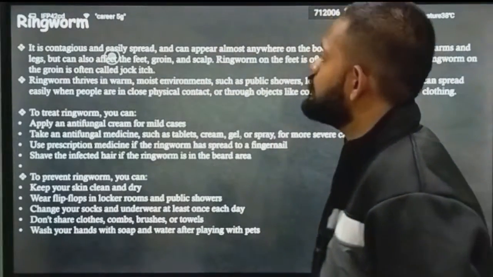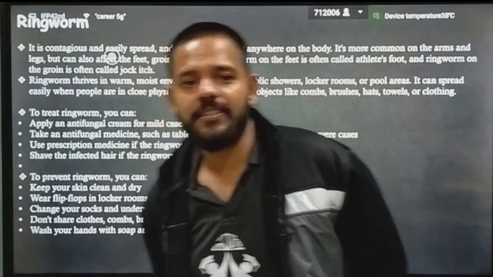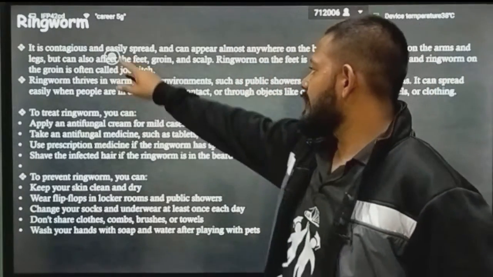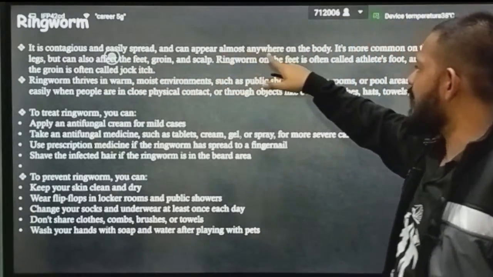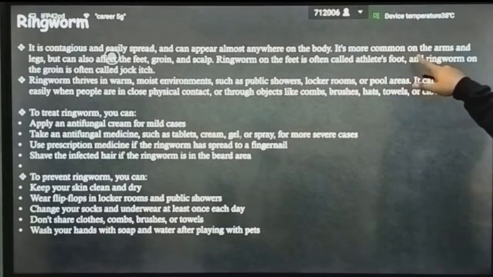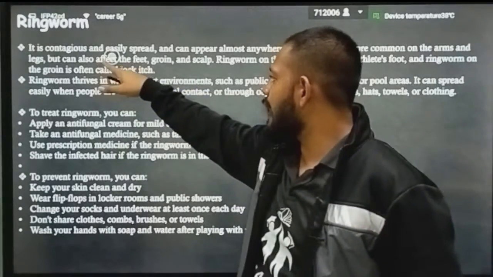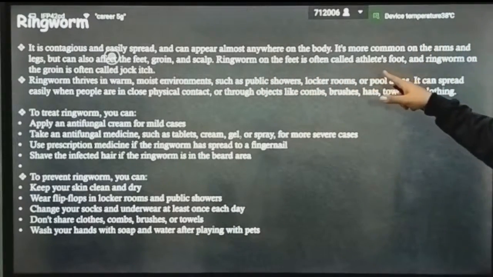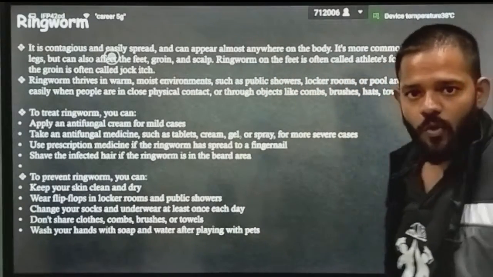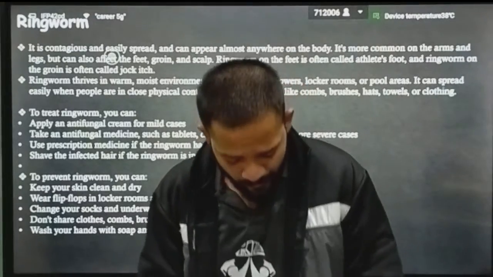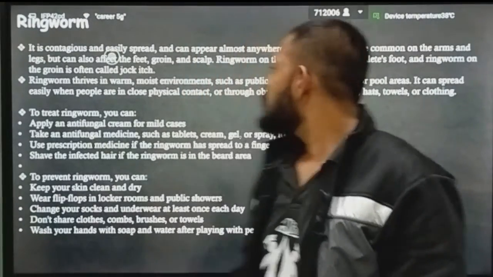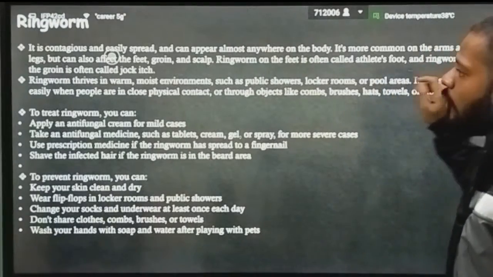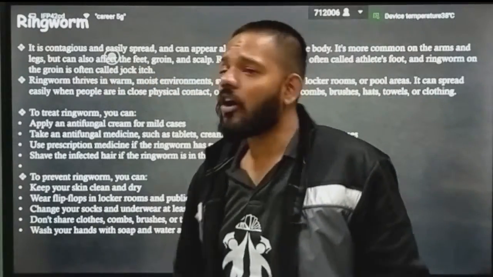Okay. Now next is your fungal disease, ringworm, caused by fungi. Okay, it is contagious, easily spread and can appear almost anywhere on the body. It is more common on the arm and leg, but can also affect the feet and grow on the scalp. Ringworm on the feet is often called athlete's foot. Okay, when ringworm occurs on the foot of a human, then it is called athlete's foot. Okay, then ringworm on the groin is called jock itch.